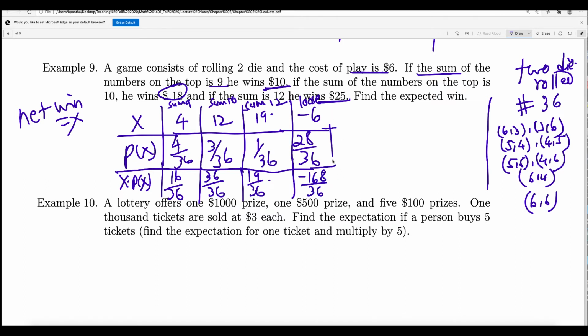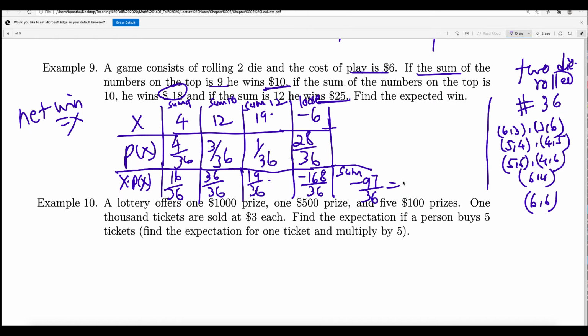Okay. So what is the sum of these? You do 16 plus 36 plus 19 minus 168, which is negative 97 out of 36. That is the sum. How much do you get?